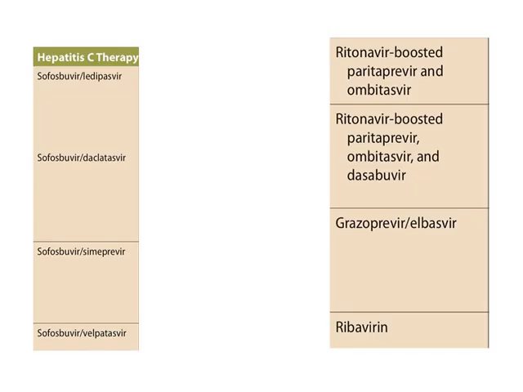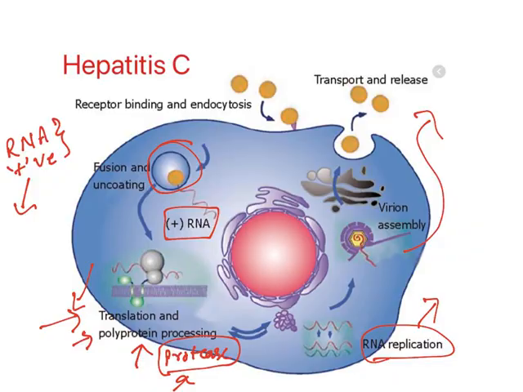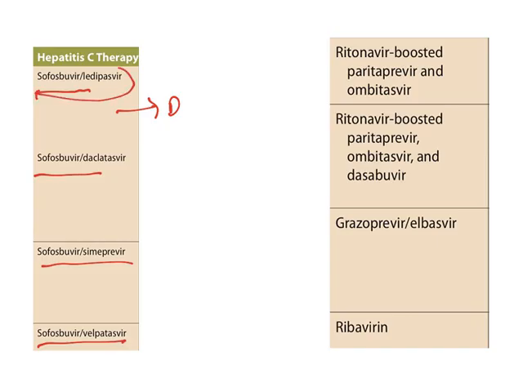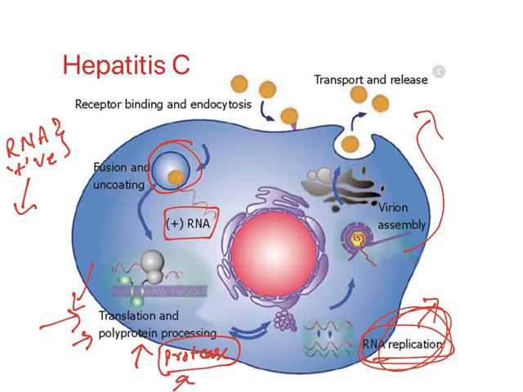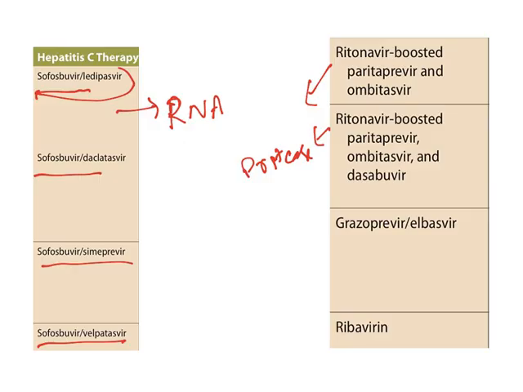When you see the drugs, sofosbuvir is a blockbuster drug which is very widely used to treat hepatitis C. You can see it is used along with a combination of these drugs. This step is inhibited: the RNA replication is inhibited by sofosbuvir. Whereas ritonavir inhibits the protease enzyme. The protease enzyme is required for activation of these proteins. Here the polypeptide processing occurs because of protease and that is inhibited.